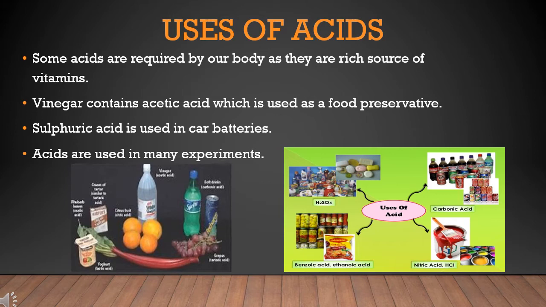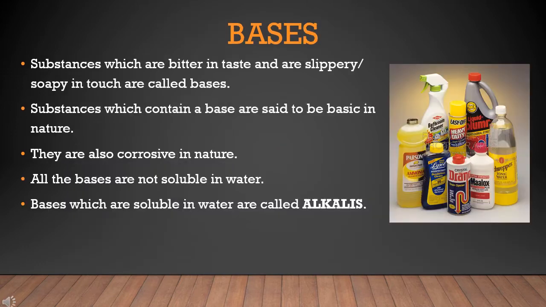Sulfuric acid is used in car batteries. Sulfuric acid is also called the king of chemicals because of its widespread use. Acids are used in many experiments. There are some substances that have a bitter taste and are soapy or slippery to touch. These substances are called bases.